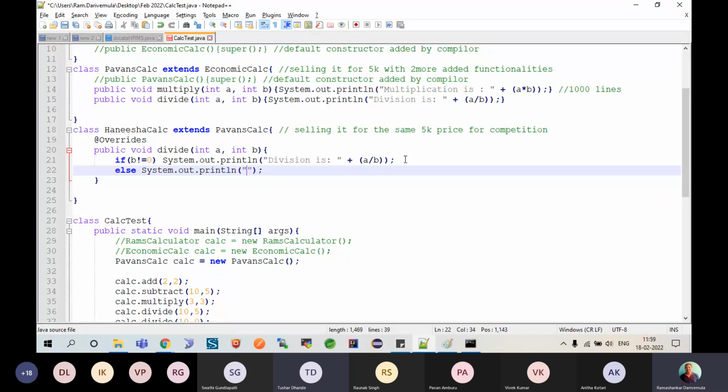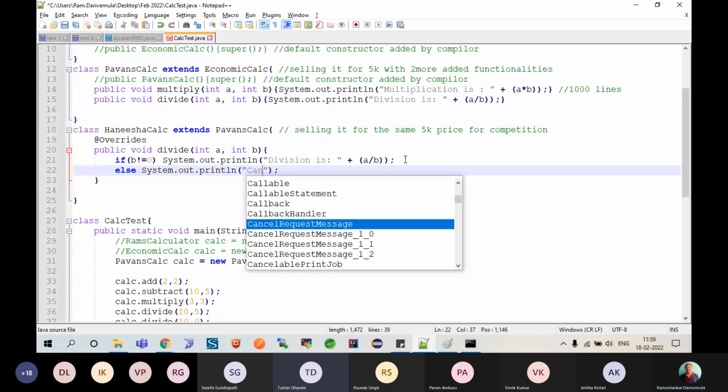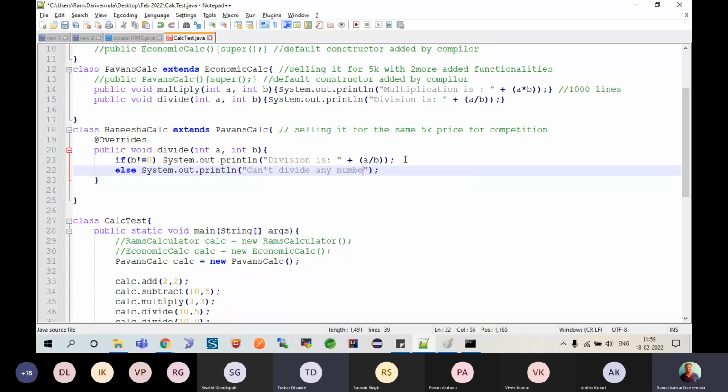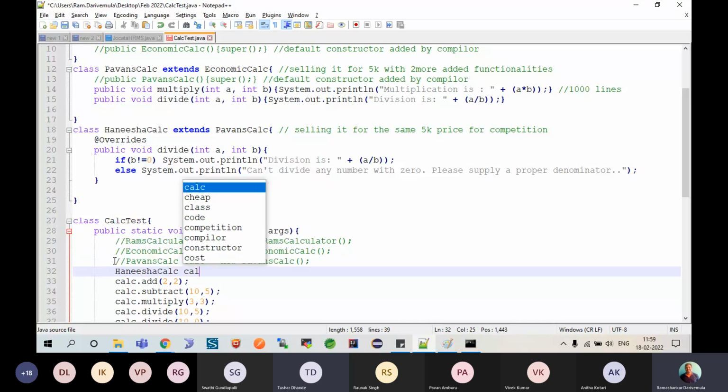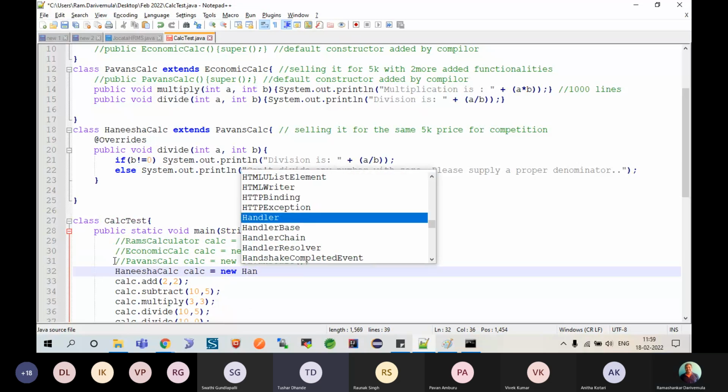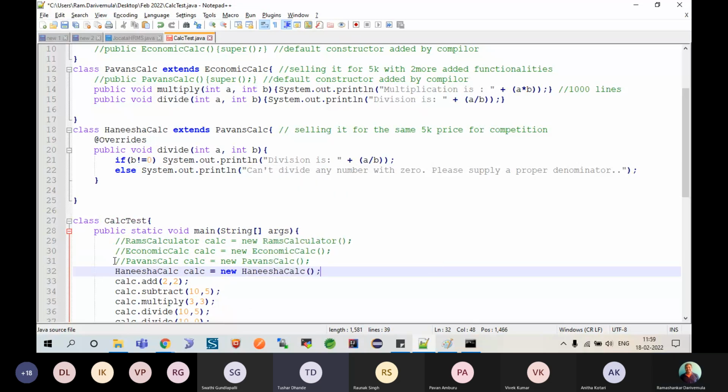The change she has made is, instead of showing an error, showing a meaningful message to the end user: cannot divide any number by 0, please supply a proper denominator. That's what she said. So people will realize that we cannot supply 0 when they see this message. That's what she has done. And then this is released into the market, and people started taking HanishaCalc is equal to new HanishaCalc. Control X. This is how exactly software evolution happens.